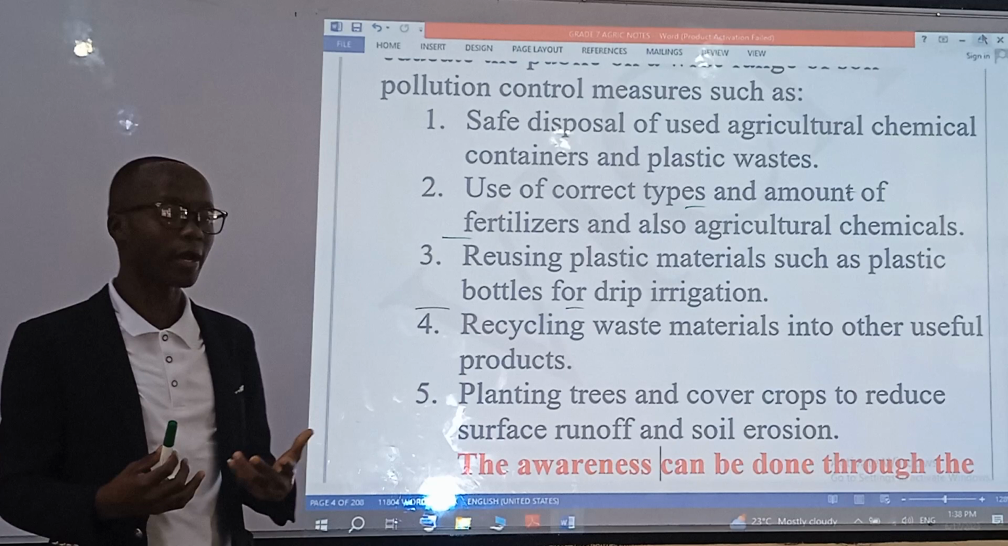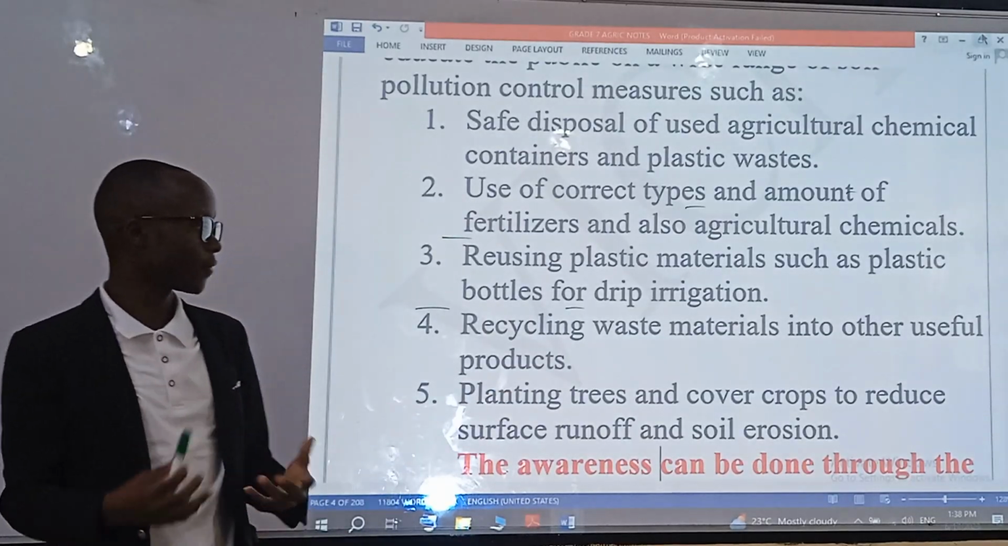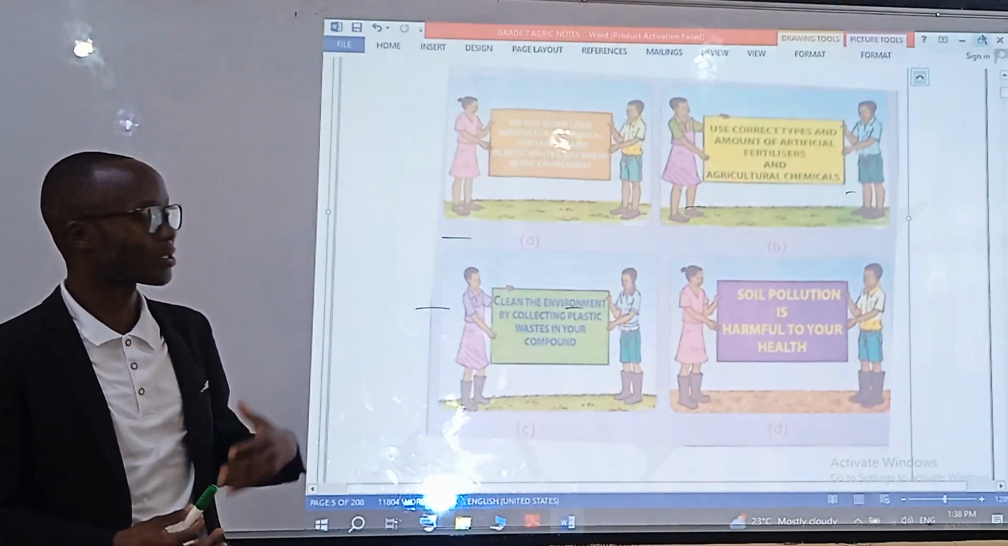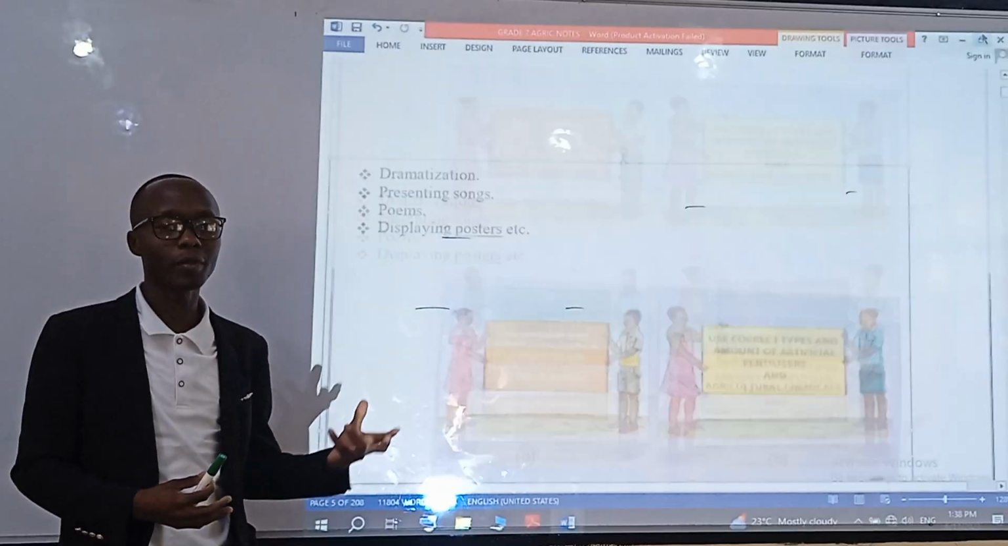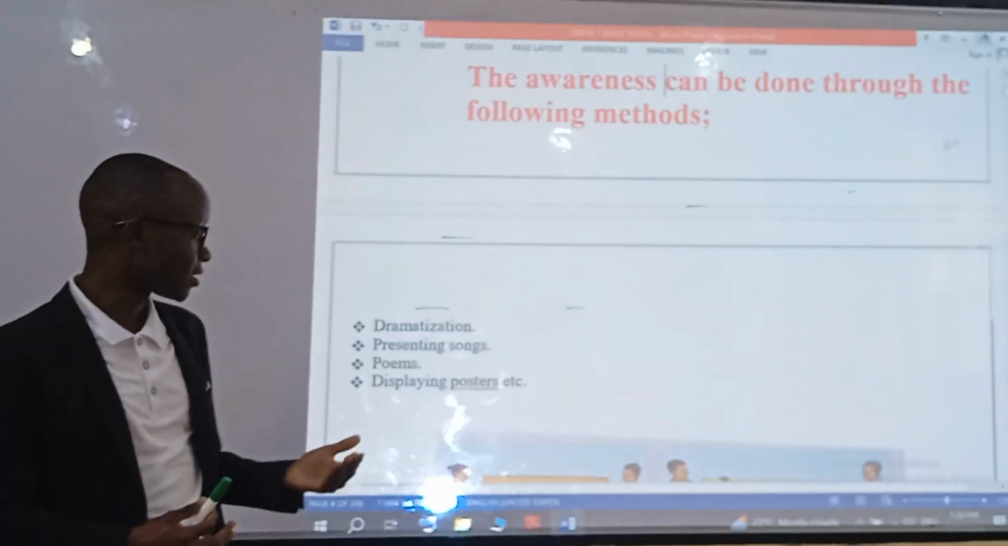Then another way we can also put awareness is by planting trees and cover crops to reduce surface runoff and even soil erosion. So the surface runoff can only be managed by planting cover crops and also planting of trees.